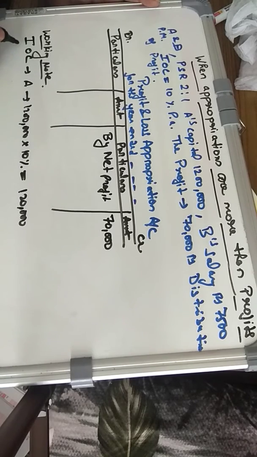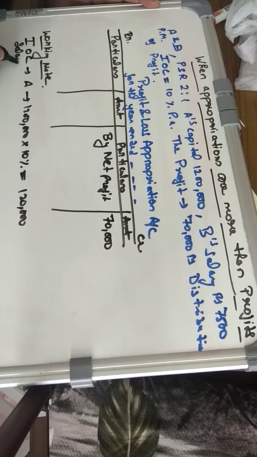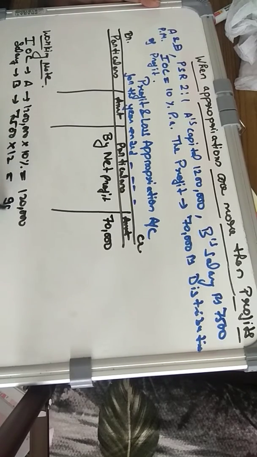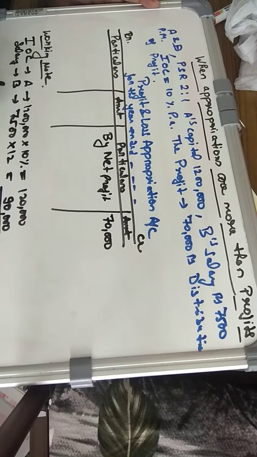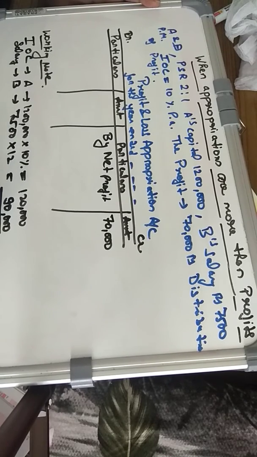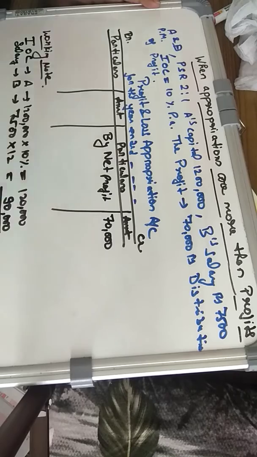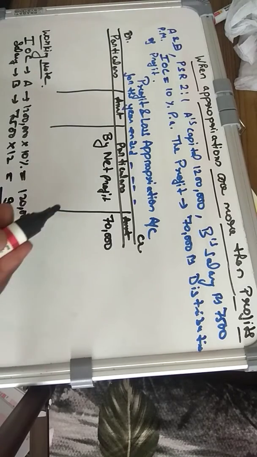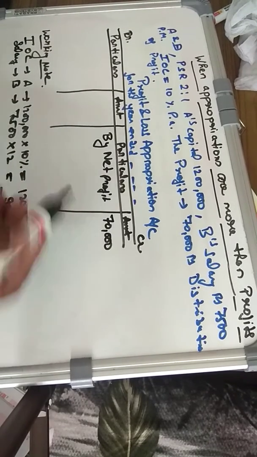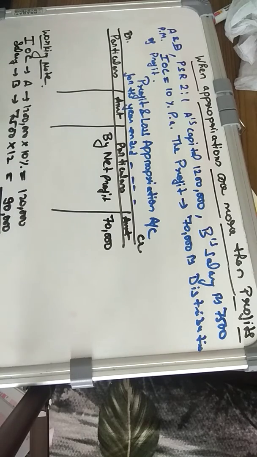Then B is entitled to a salary of rupees 7,500 per month. So for the whole year he will be entitled to a salary of 90,000 rupees. So the total amount which is required to be paid for both the items would be 2,10,000. And as we see in our question, the profit which we have earned is only 70,000.